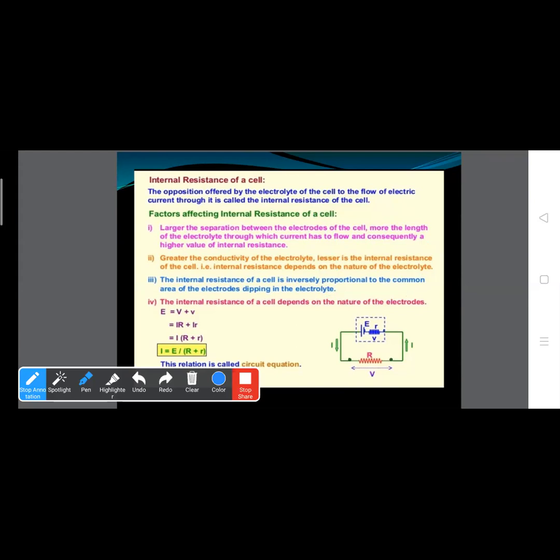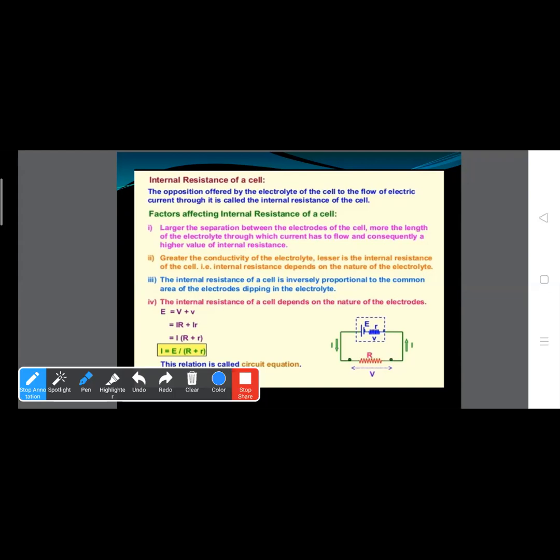Clear? Or we can say the opposition offered by the electrolyte of a cell to the flow of ions through it is called internal resistance of the cell. Because of internal resistance, a part of the energy supplied by the cell is dissipated as heat inside the cell.